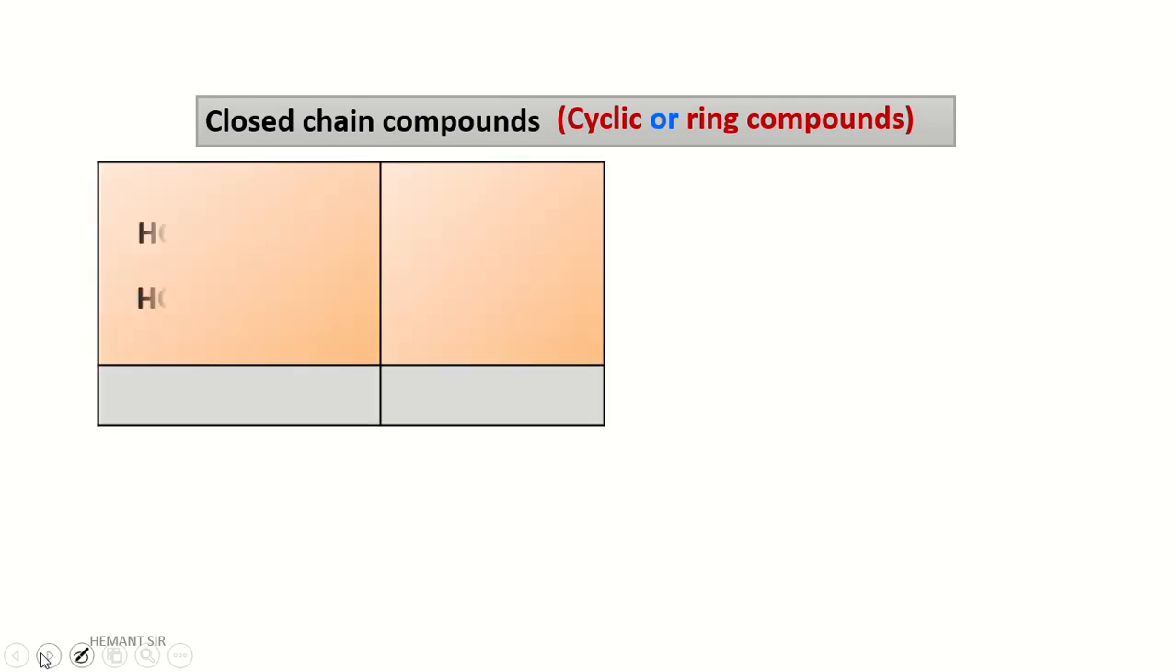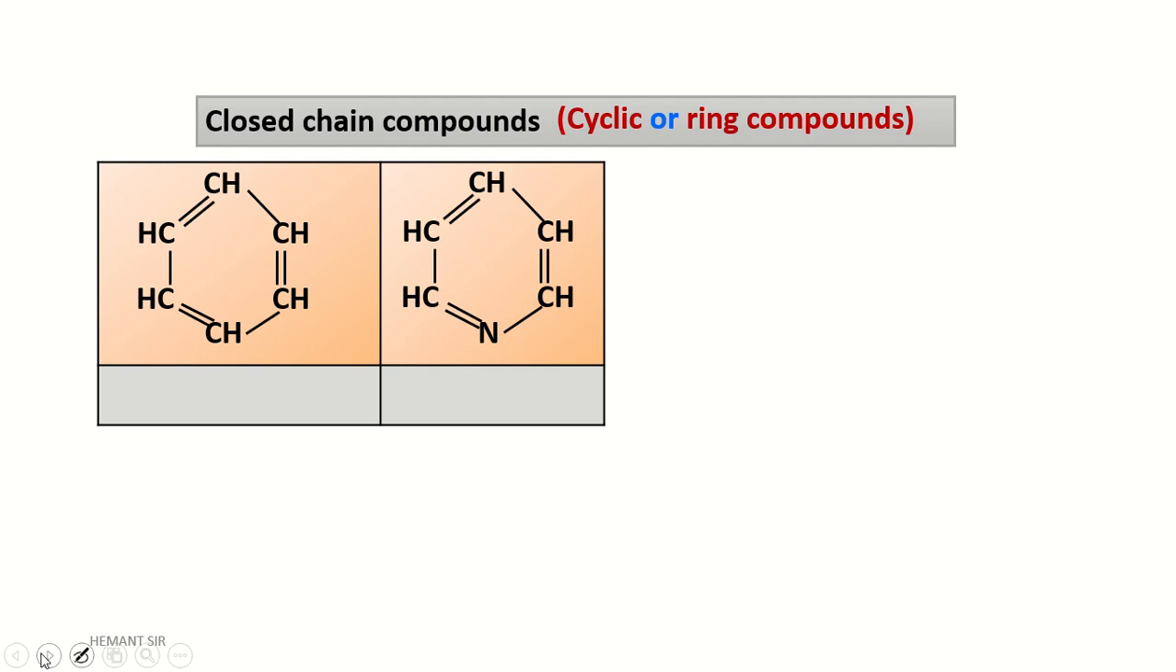Closed chain compound is also called a cyclic or ring compound. Let's see. This is the first structure and this is the second structure. In the first structure, there is only carbon atom and hydrogen atom linked with each other.